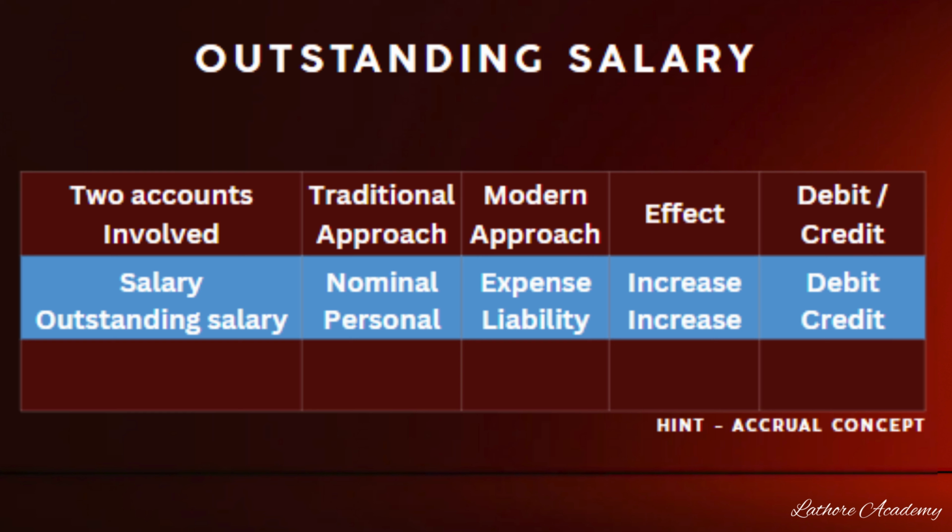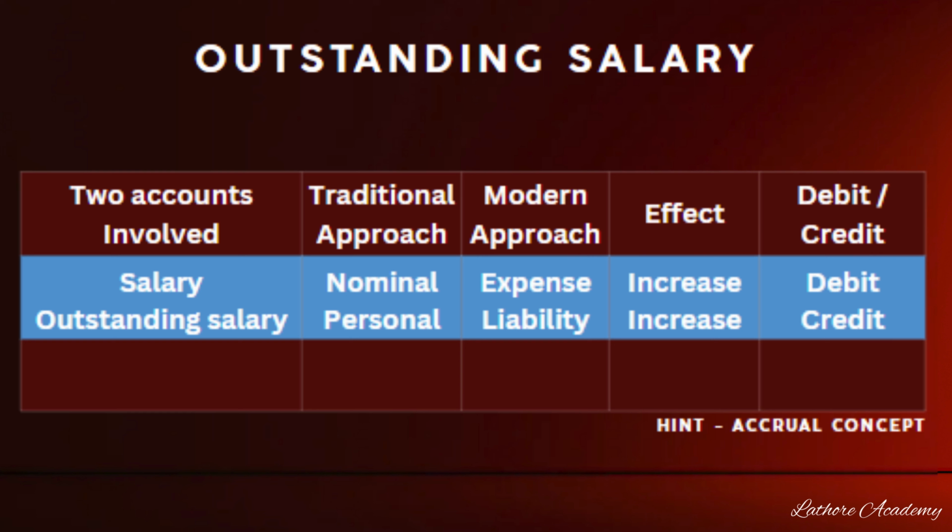Salary is a nominal account, whereas outstanding salary is a personal account, being a representative personal account. As per modern approach, salary is an expense, whereas outstanding salary is a liability. So when the salary is outstanding, we have to pass this transaction considering the accrual concept, periodicity concept, as well as matching concept.